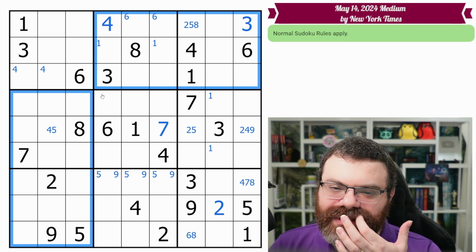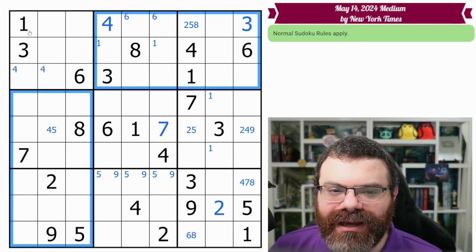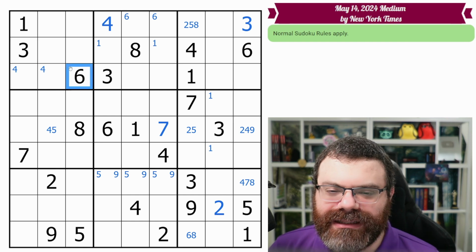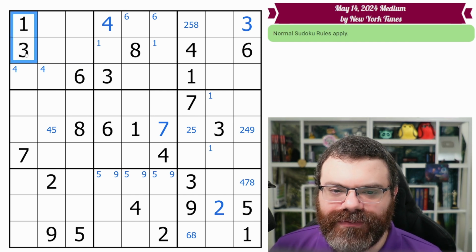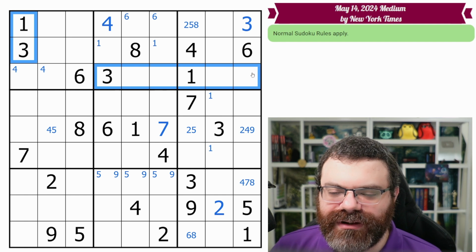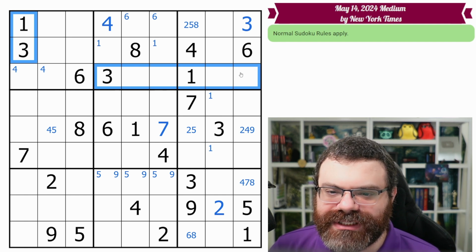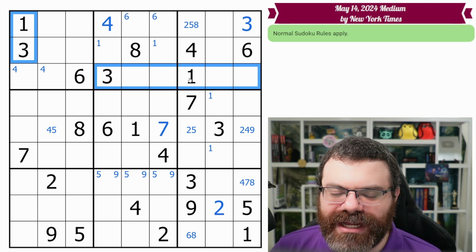Now, you can look for each digit one at a time, but I find a more efficient thing to do is to pay attention to the givens in the box you're focusing on. Look at pairs of givens, especially ones that share a row or column. So for example, this 1, 3, they share a column. Because they share a column, there's going to be a row that they aren't in. We want to look for any digits in that row that aren't already in the box. And unfortunately, we don't have any matches for that.